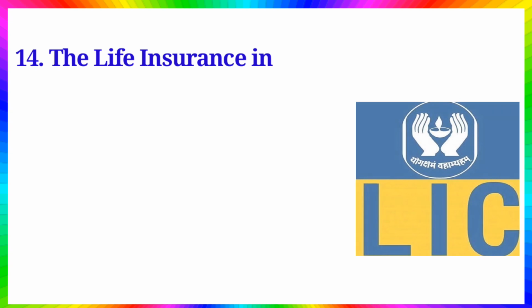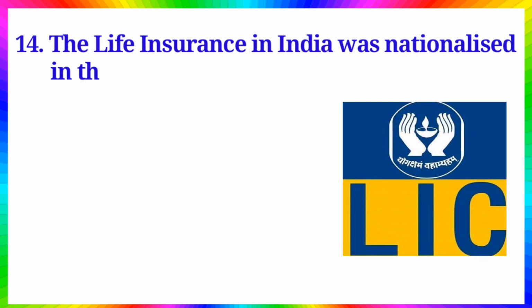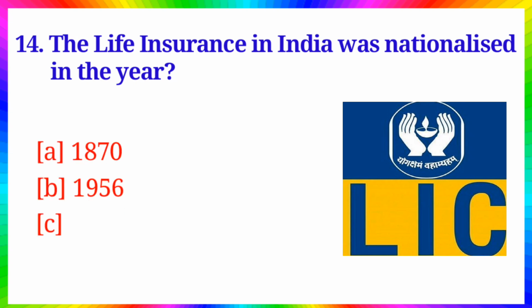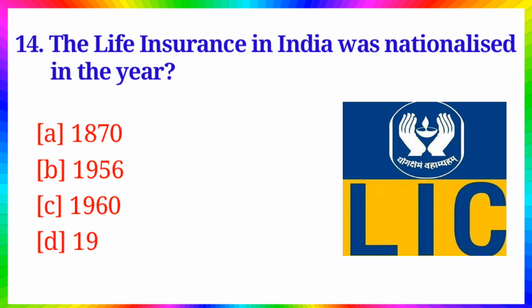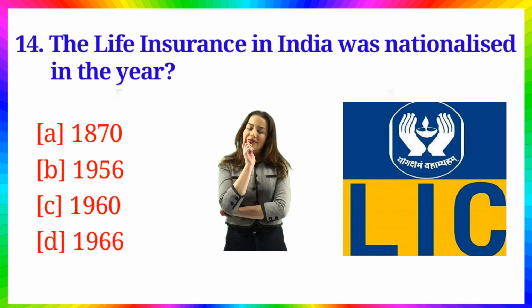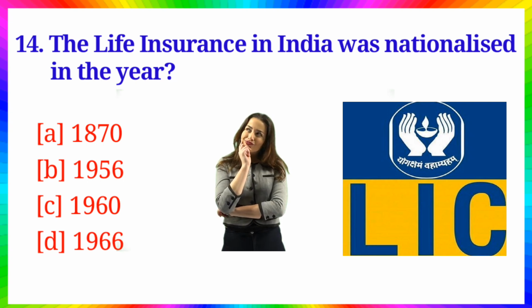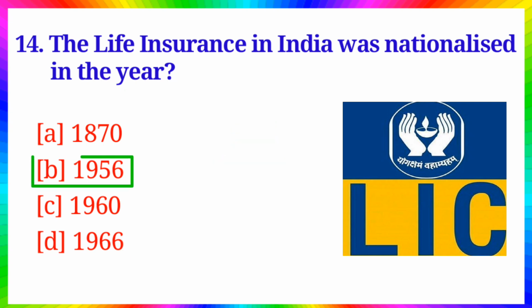Question number 14. The life insurance in India was nationalized in the year? Option A, 1870, B, 1956, C, 1960, D, 1966. Answer is option B, 1956.